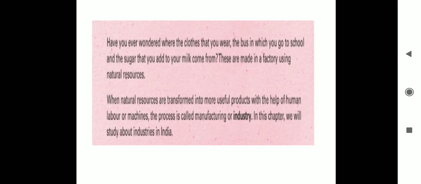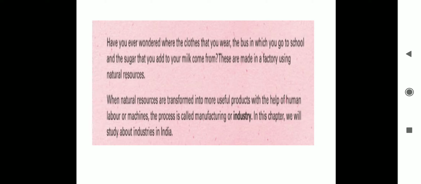Have you ever wondered where the clothes that you wear, the bus in which you go to school, and the sugar that you add to the milk come from? In the previous chapter, those who remember, we had studied that agriculture provides food for the people and raw material for industries.